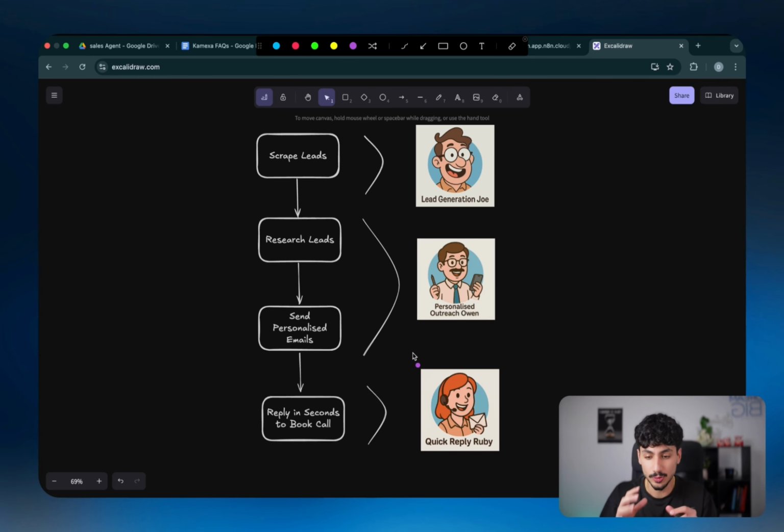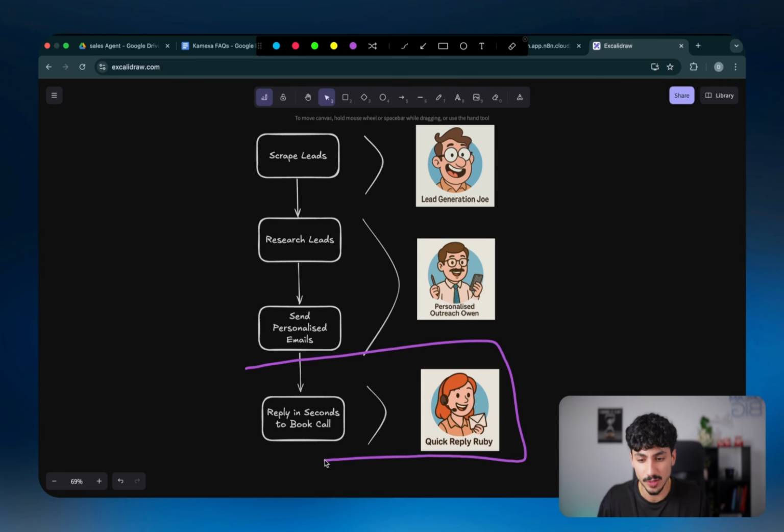And with Quick Reply Ruby, which is my newest addition to this team of sales AI agents, every time someone replies to a cold email, we will get a notification and we'll respond to them in a couple of seconds, keeping that lead hot and engaged and making sure that we maximize our conversions and make as much money as possible.